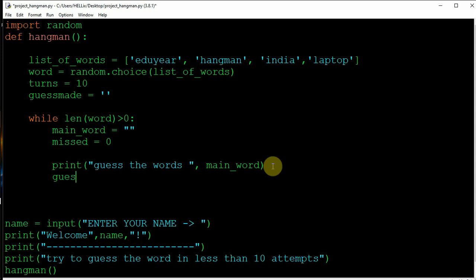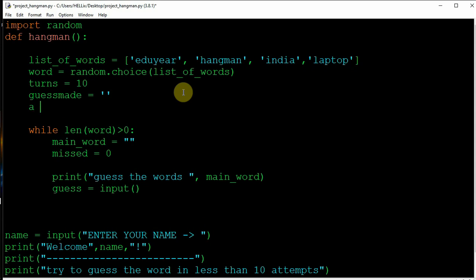Let's take guess. This is guess made, and guess made and guess are different. This is what we take as input from the user. Next thing is, I need to create something which is going to be valid. My user cannot input anything apart from letters, right? So I need to create something which is valid.